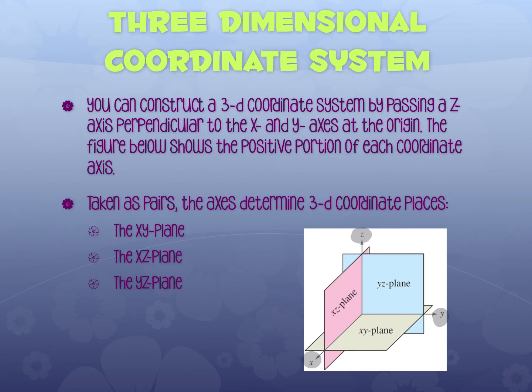And it forms three planes, okay? Remember, two lines can form a plane. So let me match the colors. This plane here on the bottom, the green one, that's formed by the x and the y. The one here on the left is formed by the x and the z. And the one in the back is formed by the y and the z. So they're named by the two axes that lay in them.